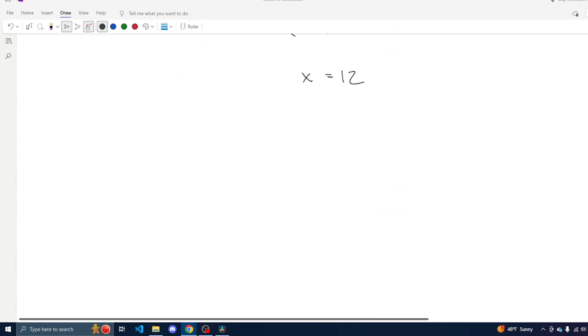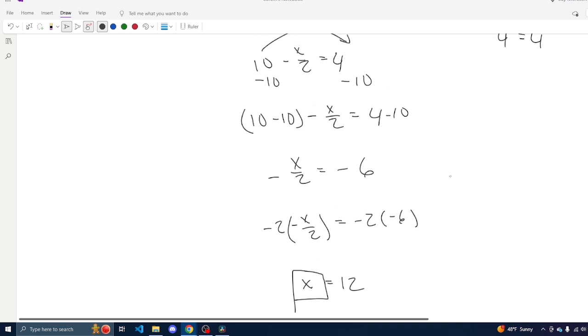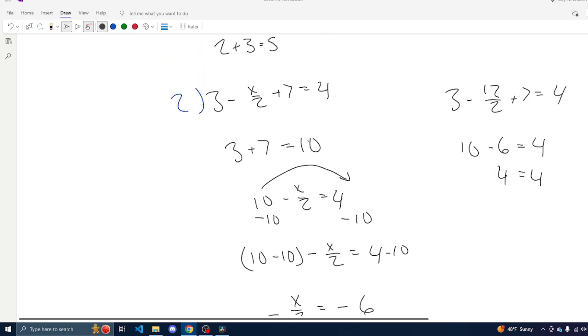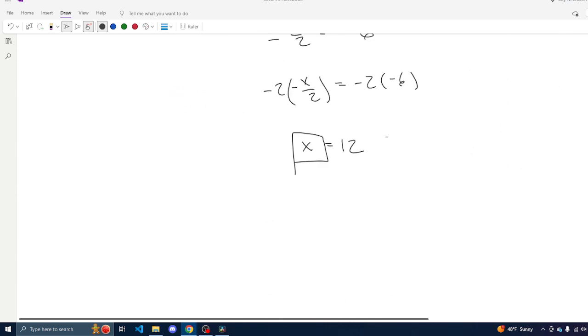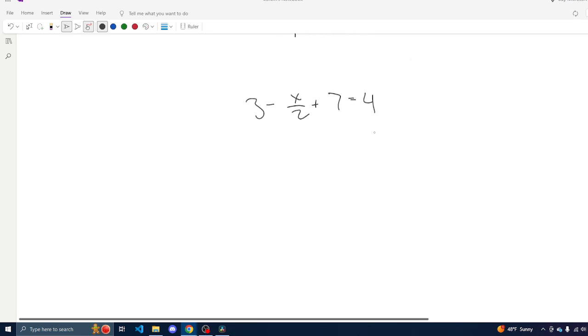And so when we're looking at our algebra problems here, we're going to really focus on isolating this variable, especially if there's only one variable. And that's pretty much how you solve these equations. You isolate them. It's important to note that there's a couple of different ways you can do this. So like with this equation here, 3 minus x over 2 plus 7 equals 4, we could also simplify. So 10 minus x over 2 equals 4. And then we could straight divide this, or multiply, instead of moving the 10 over.